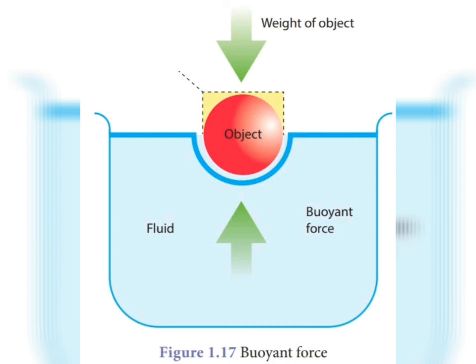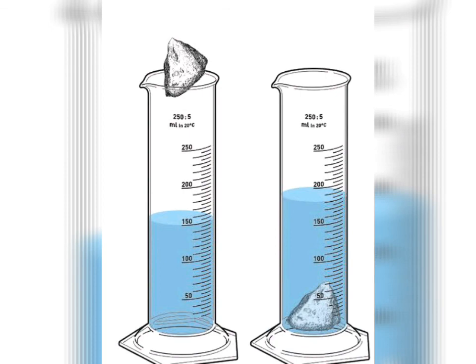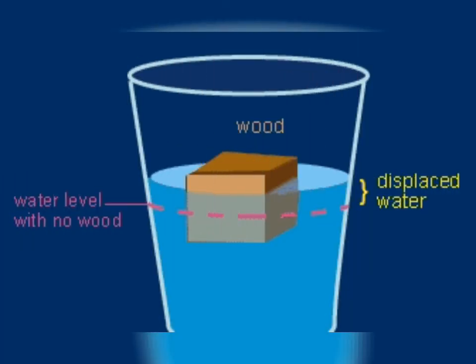So here we draw the conclusion of the rules for floating and sinking. The rules for floating and sinking according to Archimedes principle are: if the weight of an object is more than the upthrust, then the object will sink in water. That is in case of your brick. If the upthrust is more than the weight of an object, then the object will float in water. That is in case of your wood.